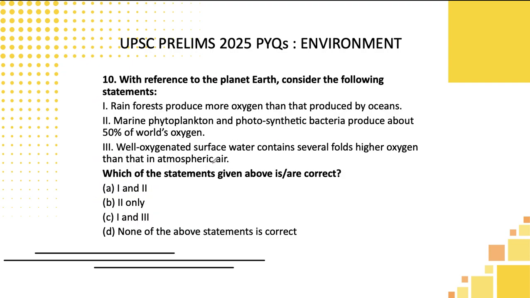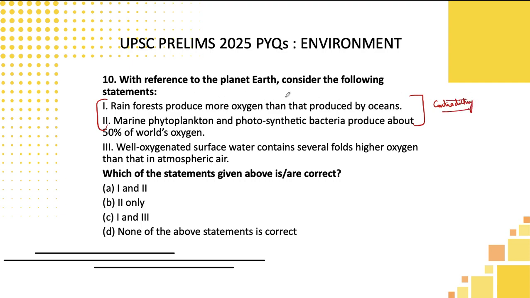10th one, with reference to planet Earth, consider the following statements. Rainforests produce more oxygen than that produced by oceans. Marine phytoplanktons and photosynthetic bacteria produce about 50% of the oxygen. See these, students, these 2 statements are actually contradictory. What I mean by contradictory is either one of them only has to be correct.